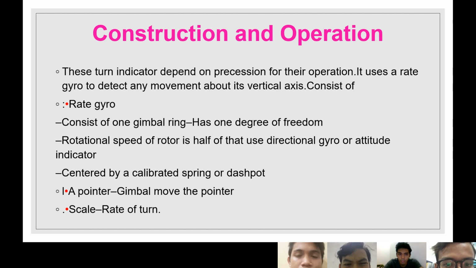The rotational speed of the rotor is half of that used in the directional gyro or attitude indicator. It is centered by a calibrated spring or dashpot. Second, a pointer gimbal moves the pointer. And third, the scale, rate of turn.